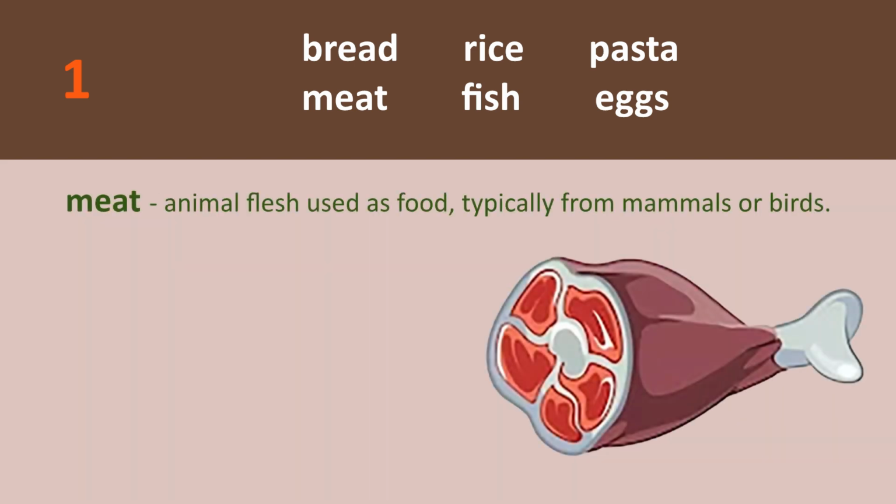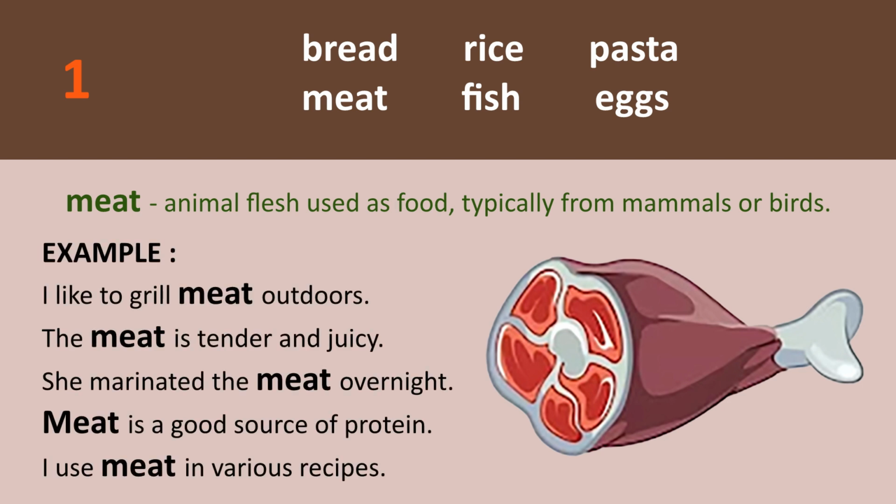Meat. Animal flesh, used as food, typically from mammals or birds. Example: I like to grill meat outdoors. The meat is tender and juicy.